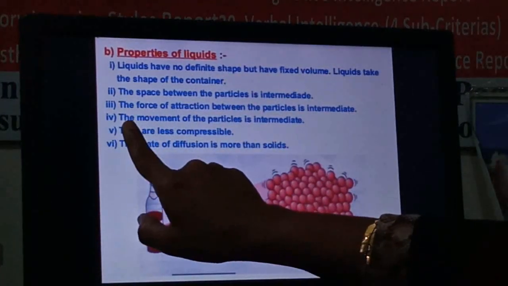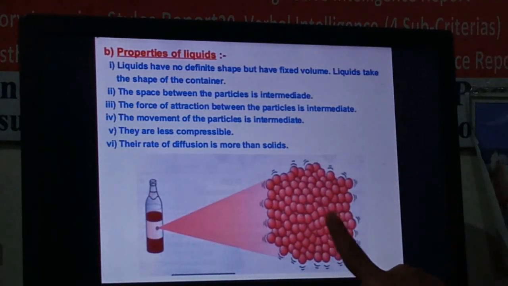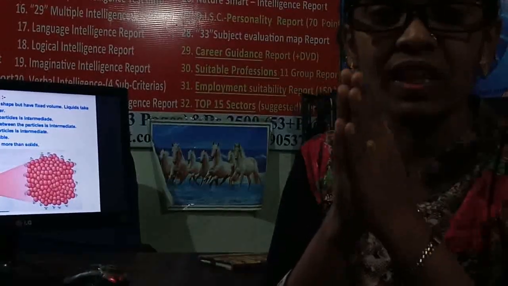The next point is the movement of the particles is again intermediate. In the solid I said that the molecules are compactly placed. Very little space is between their molecules, so they move, but their movement is very small. They just vibrate in the same place. But in case of liquid, the movement of molecules is there, but at a particular distance only. And in gases, they will be moving a far greater distance.